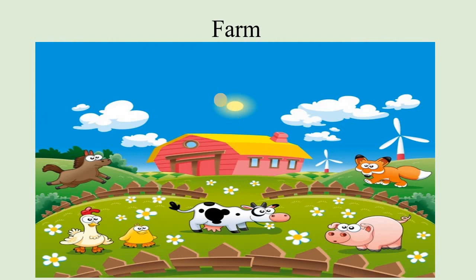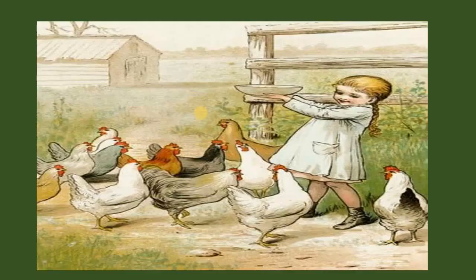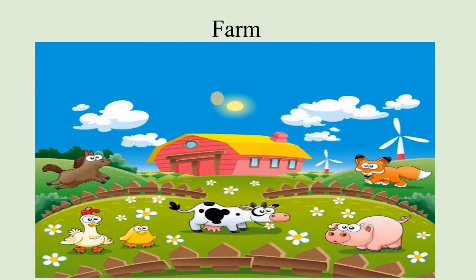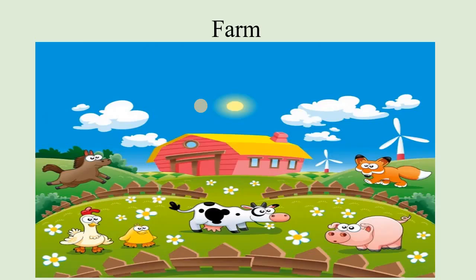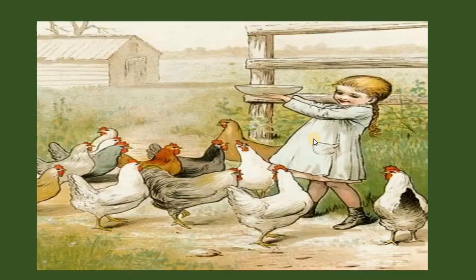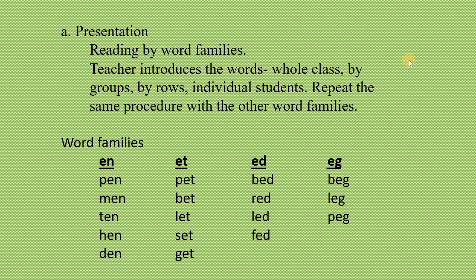Okay guys, so after showing these pictures of the farm, you can proceed to telling them, let's find out what words we will learn today that can be seen on the farm. And then moving on to reading of word families.